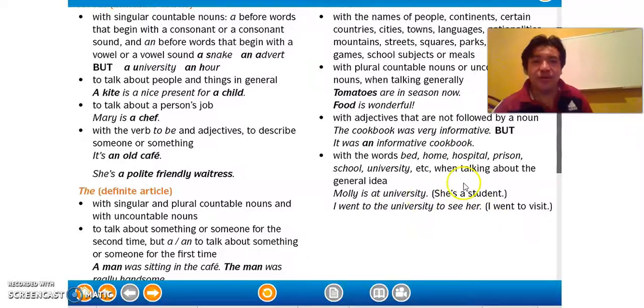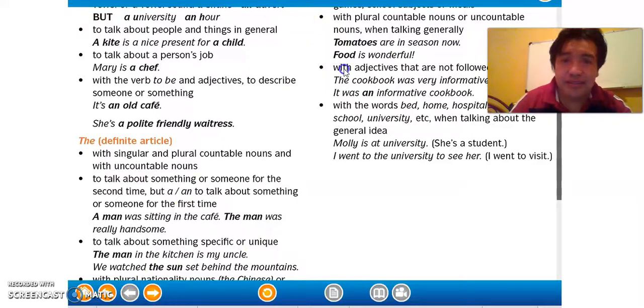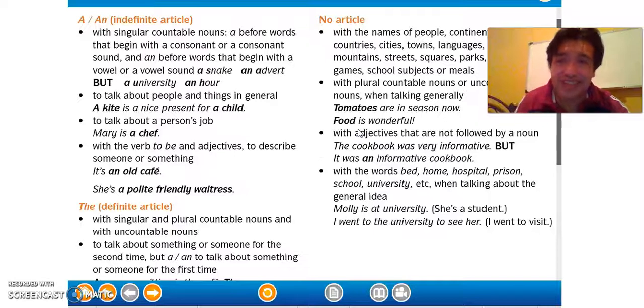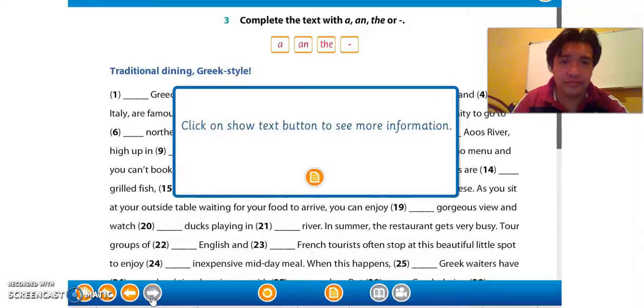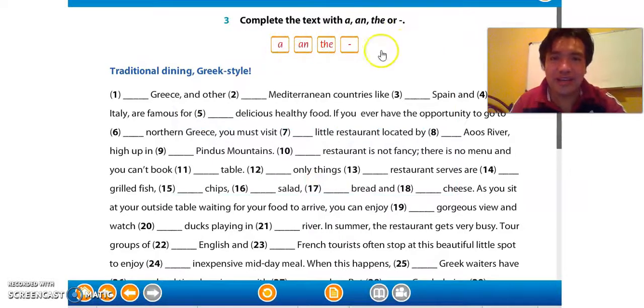Well, so according to these rules, we're going to solve the exercises. And so I hope you remember all of them. If you don't remember them, well, you can come once again and check the rules. Okay, let's see. In this exercise, we have to use a and the or no article. Greece, do you remember we don't use any article with a country, so we're going to choose this one.